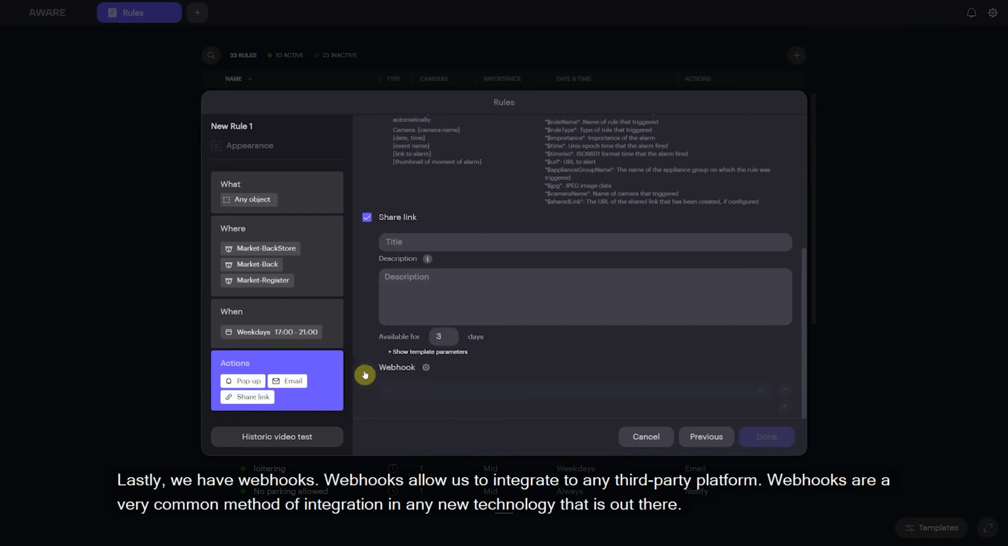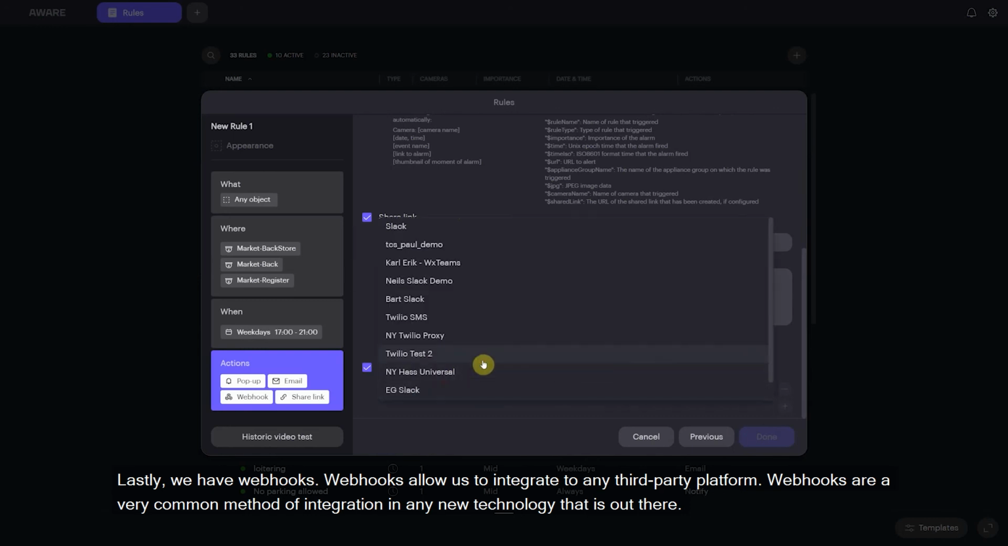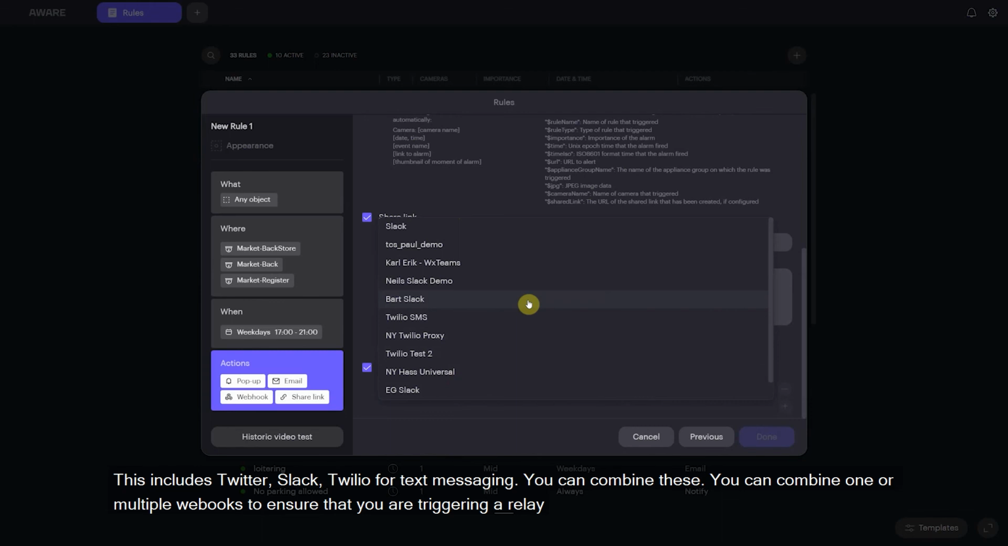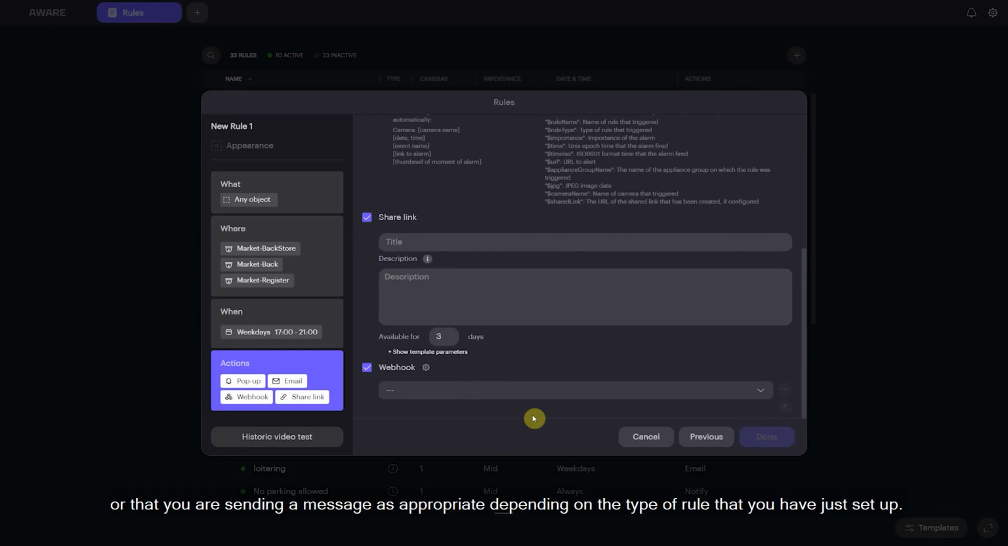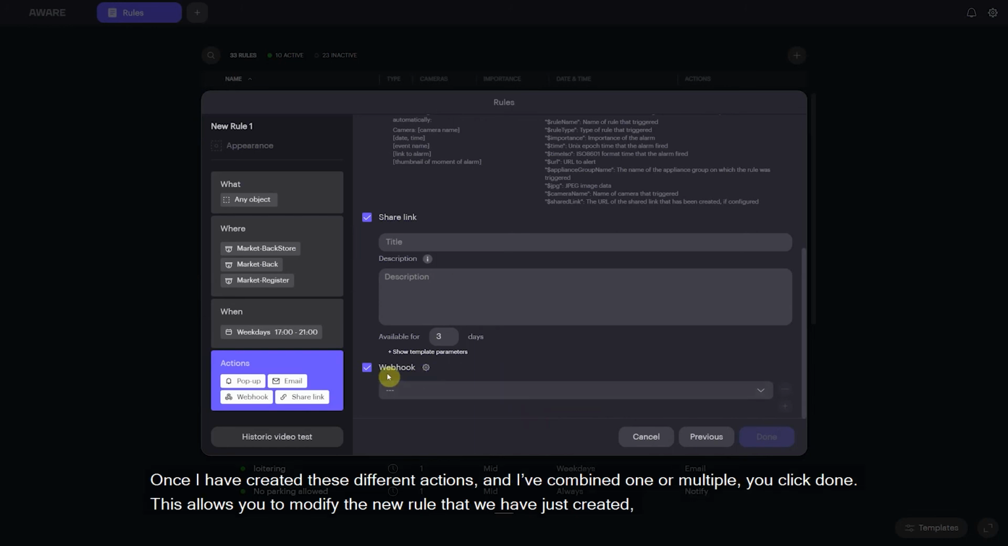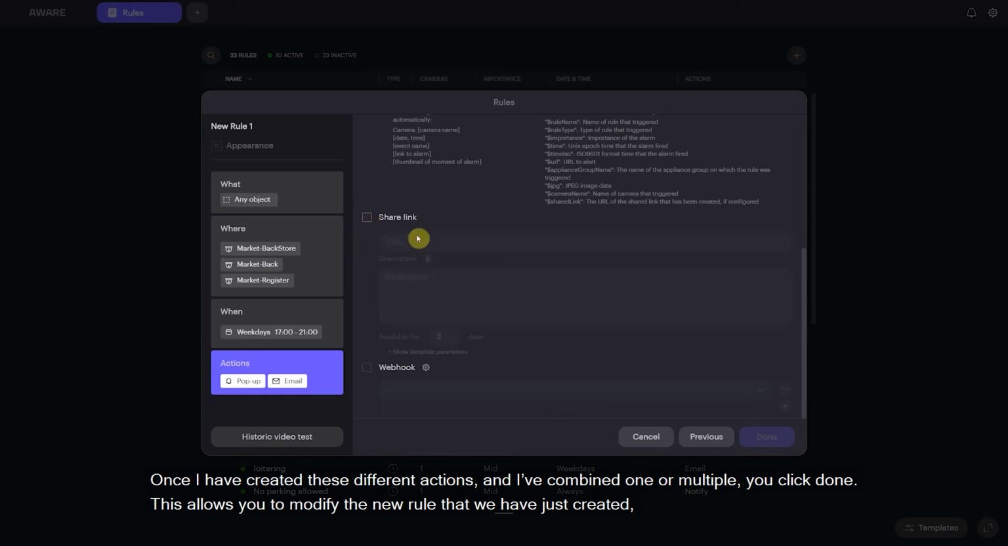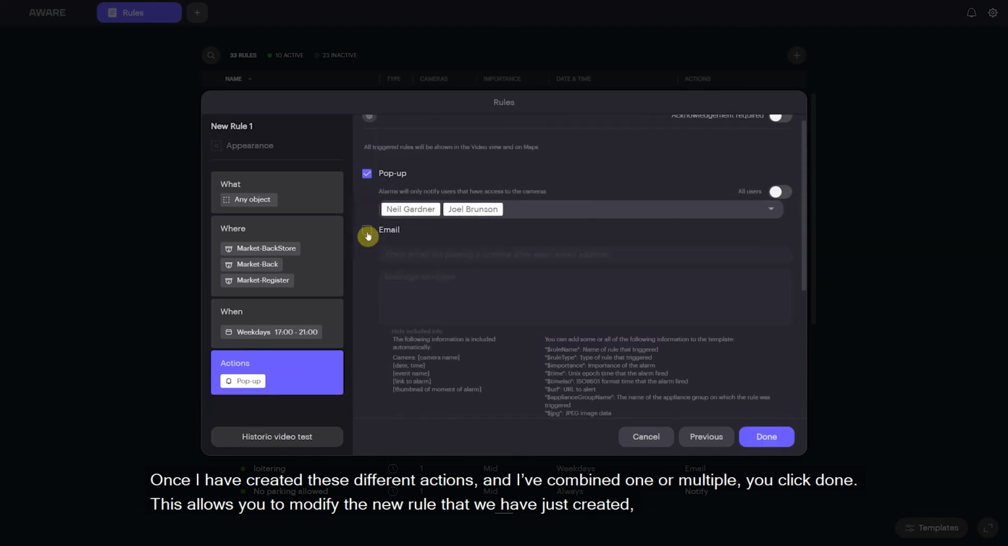And then lastly, we have webhooks. And webhooks allow us to integrate to any third-party platform out there. Webhooks are a very common method of integration in any new technology out there. This includes Twitter, Slack, Twilio for text messaging. Really, you name it, you can combine these, and you can combine one or multiple webhooks here in order to ensure that you're triggering a relay or you're sending a message as appropriate, depending on the type of rule that you've just set up.